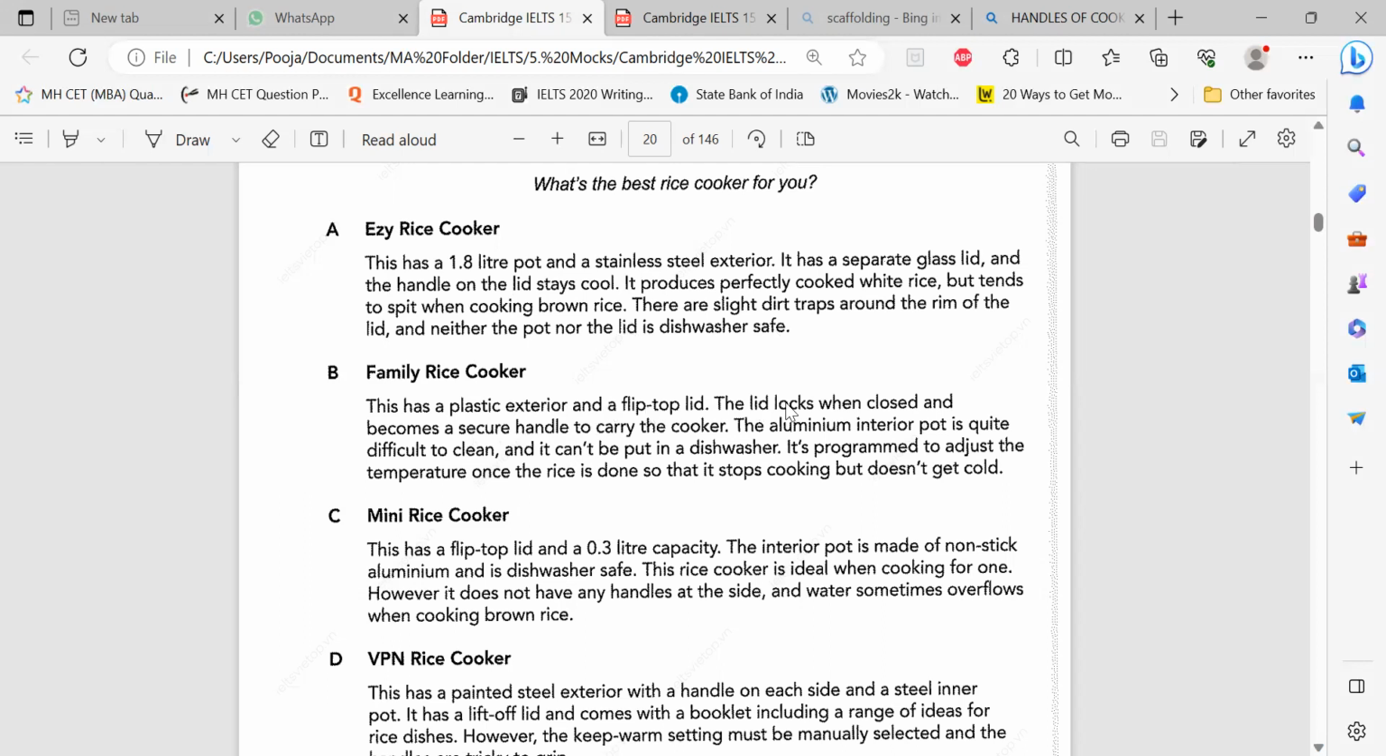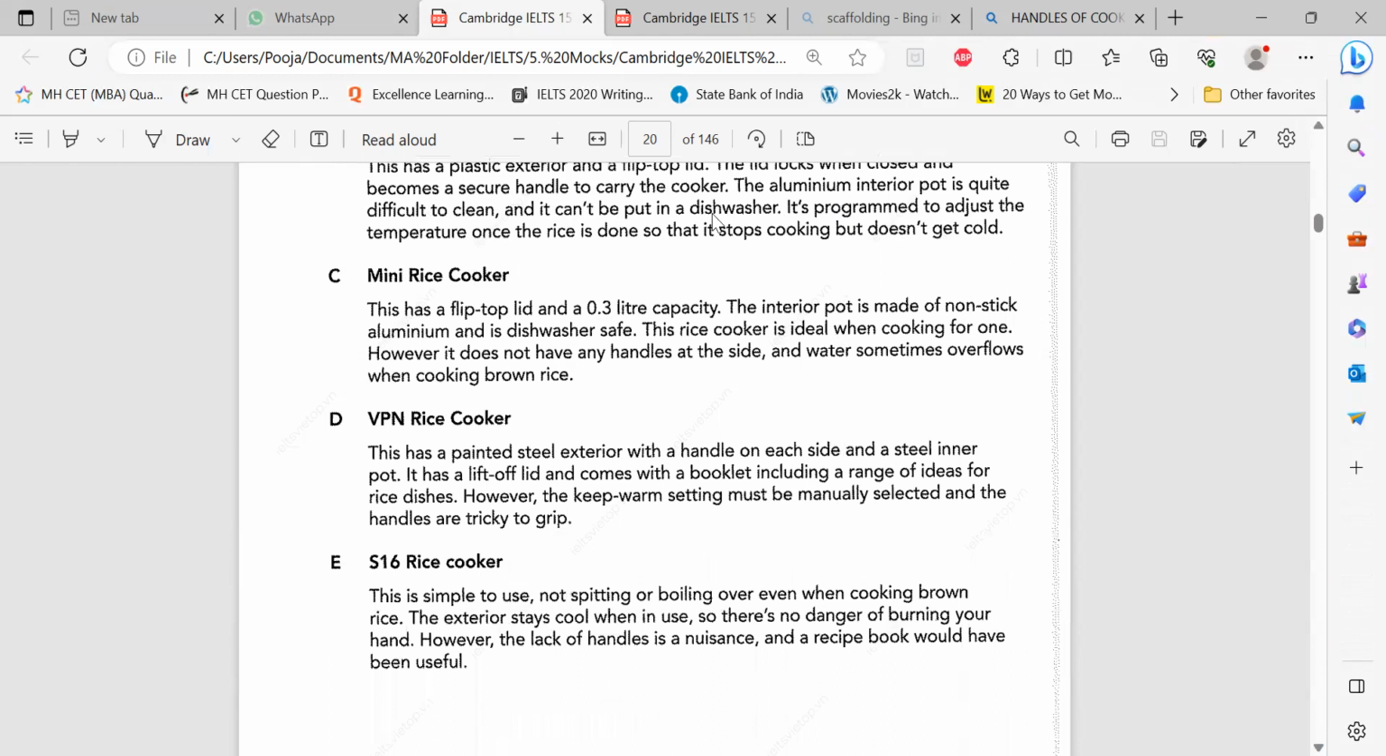Plastic, okay. The lid locks when closed and becomes a secure handle to carry. Yes. Yeah, I can match it with my imagination. It's quite difficult. So yes, it stops cooking but doesn't get cold. But that's the rice, not the outer part. Then it has some capacity. I don't need capacity anywhere.